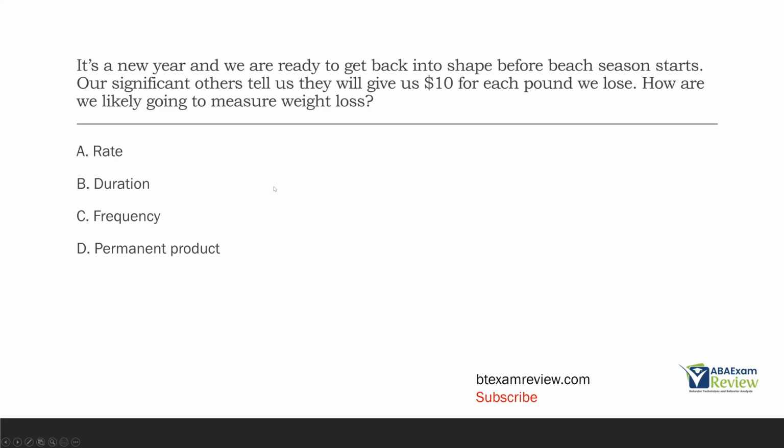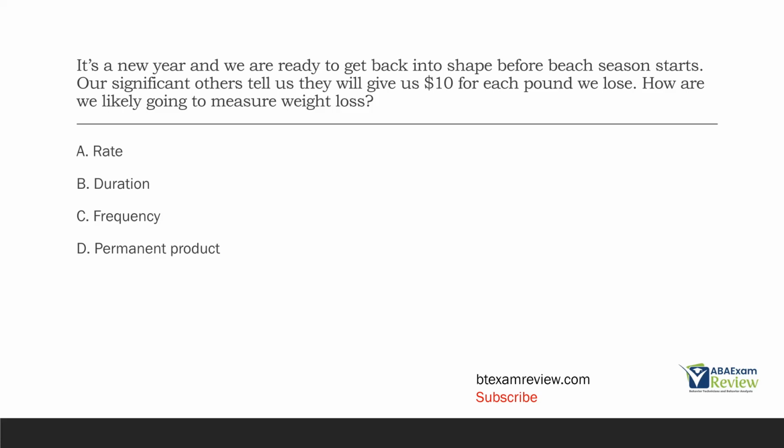B, duration. Again, it doesn't matter how long it takes us to lose these pounds. We just want to start losing pounds. And again, we need some sort of measurement where the significant other doesn't have to observe us except when we weigh ourselves. Or even then, they don't have to even observe us weighing ourselves. We can just show them the number. So C, frequency. Well, you could measure pound loss by frequency, okay? But what's going to be an easier way to do that, right? Without having to observe all the things we eat, all the times we measure ourselves, where we can just show the number to our significant other.